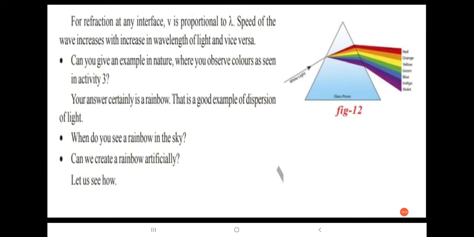Can we create a rainbow artificially? Yes, we can create a rainbow artificially. Just now we saw that when we pass white light through the prism, we observe the rainbow colors. So we can create a rainbow artificially.